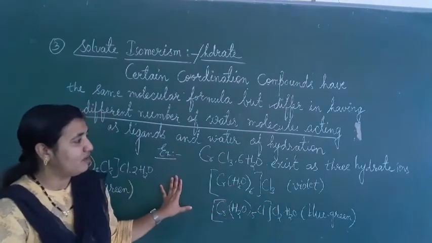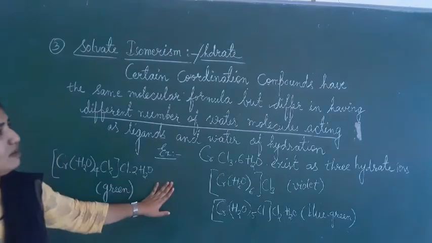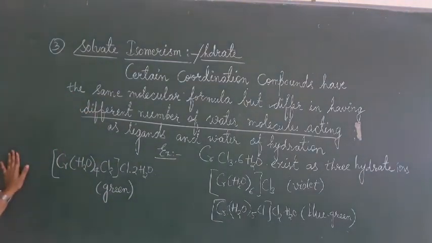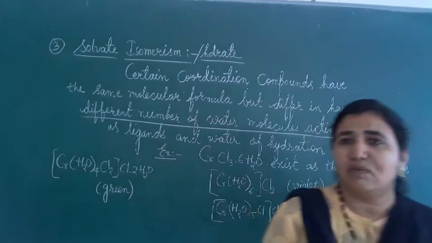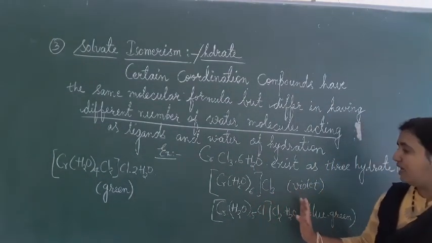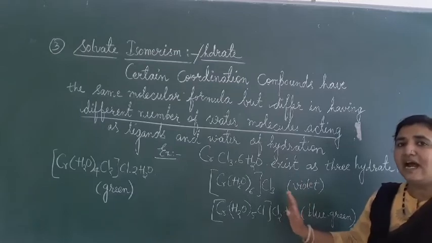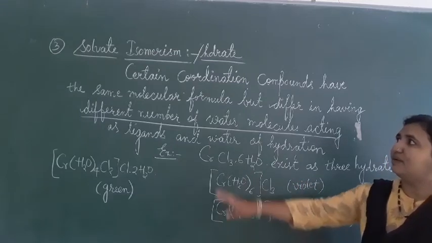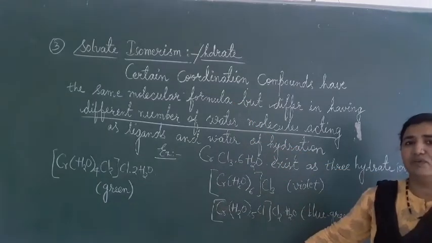This type of isomerism is called solvate isomerism or hydrate isomerism. Hydrate isomerism means they give water molecules; if water molecules are outside the bracket, they are hydrated water molecules. Such isomerism is called hydrate isomerism.